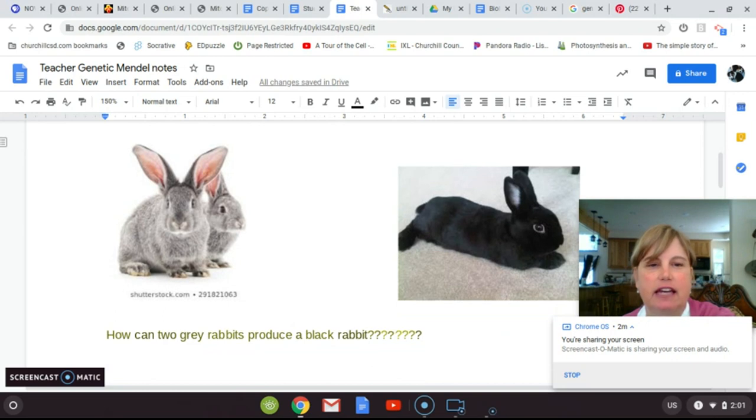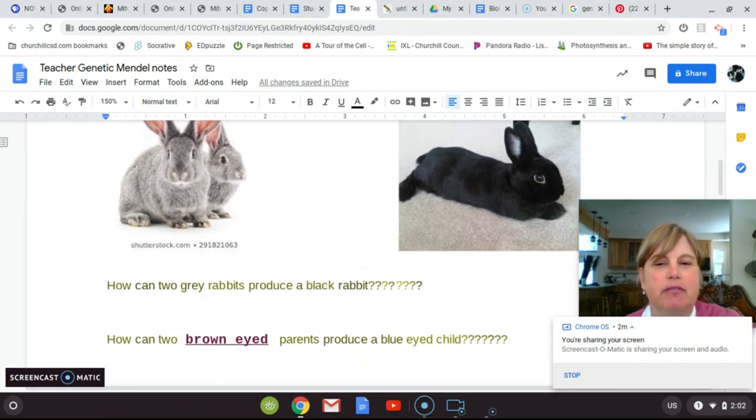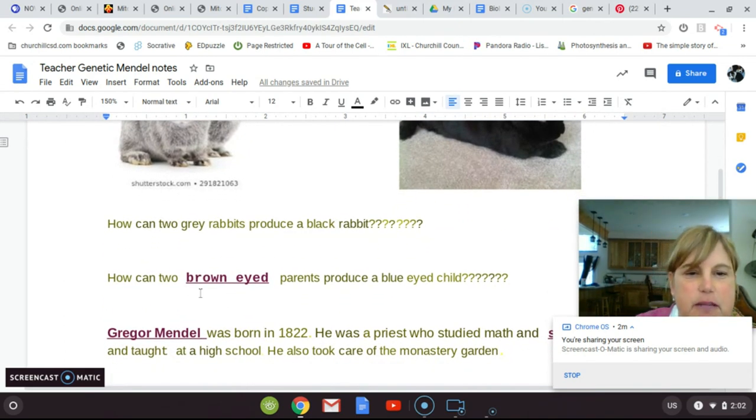So if we take a look at these cute little pictures, the question is, how can two gray rabbits, here's dad, here's mom, produce a little black rabbit? How could that happen? This is something Mendel kind of questioned or wondered about, not specifically rabbits. This is another question, and this would be your fill in the blank: how can two brown-eyed parents produce a blue-eyed child? And it is possible. Not maybe likely, but it is possible. So those are our questions.